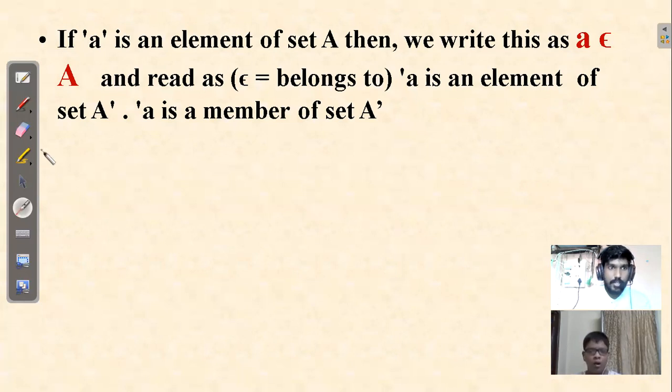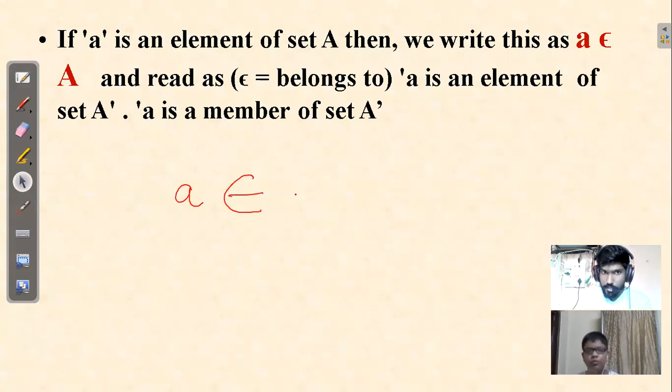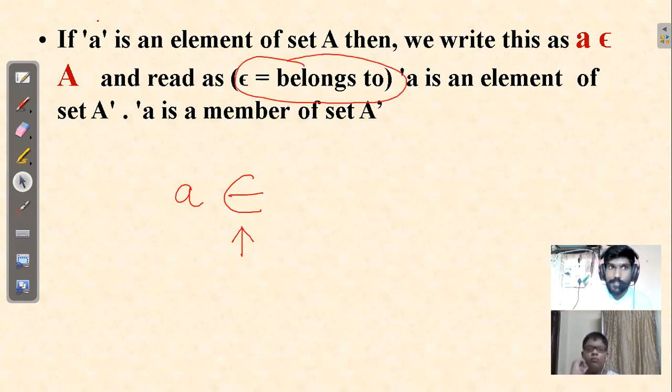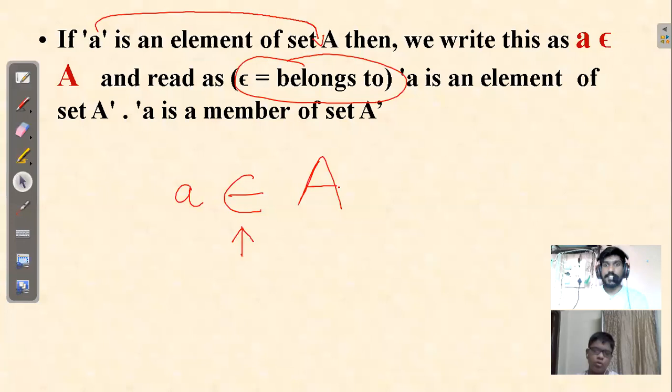Okay, so this we write in this form. a, and this sign is called belongs to. So if a is an element of the set A, then we write it mathematically as a belongs to set A. Is this clear?